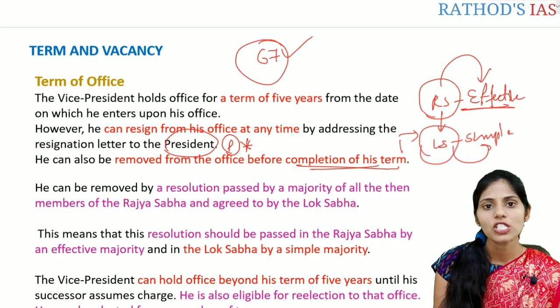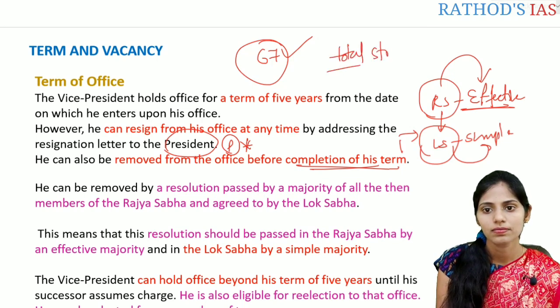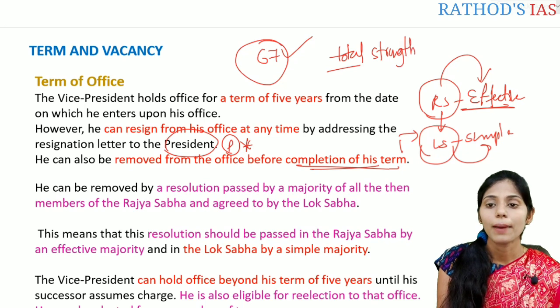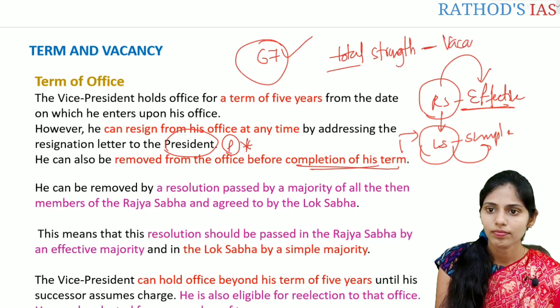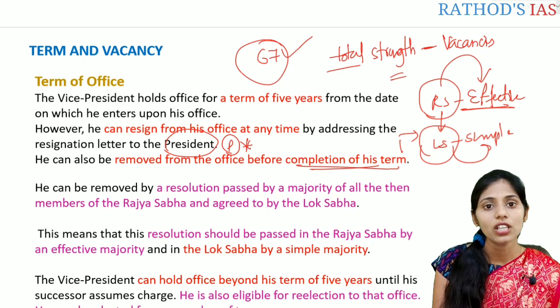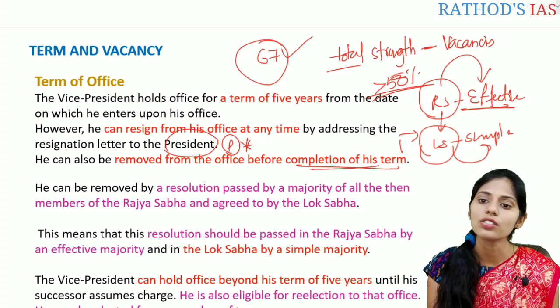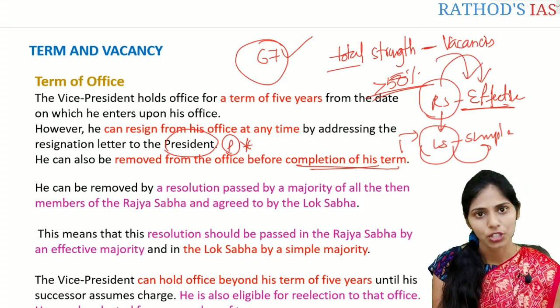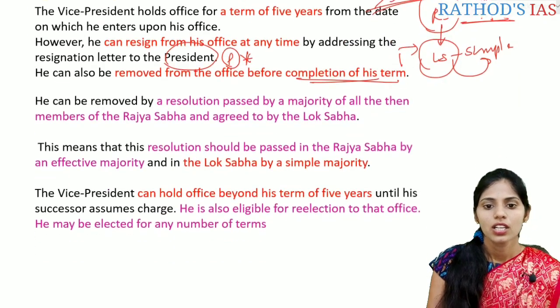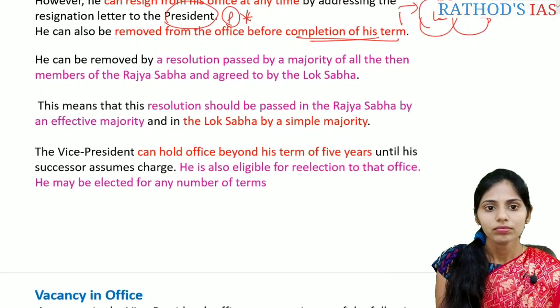So what is effective majority? That is the total strength of the house minus vacancies. That gives the effective strength of the house. So 50% or more than 50% of the effective strength of the house is called the effective majority. Is it clear? So let us see here.